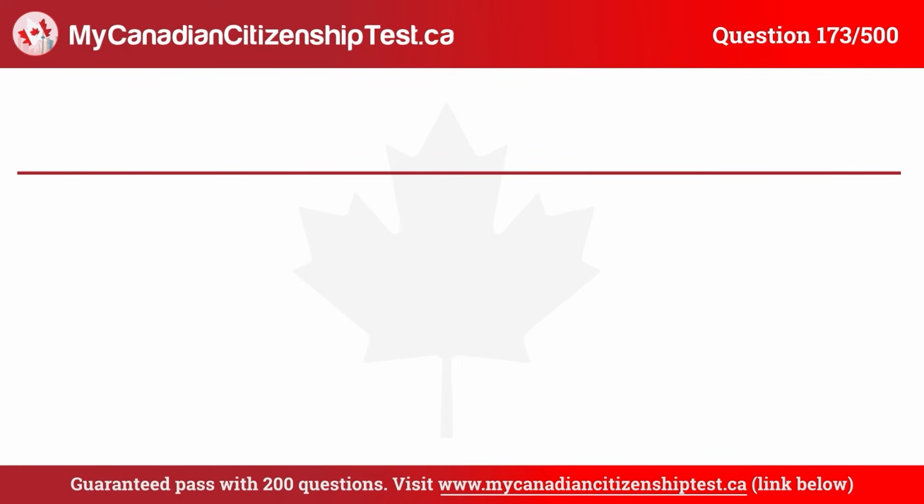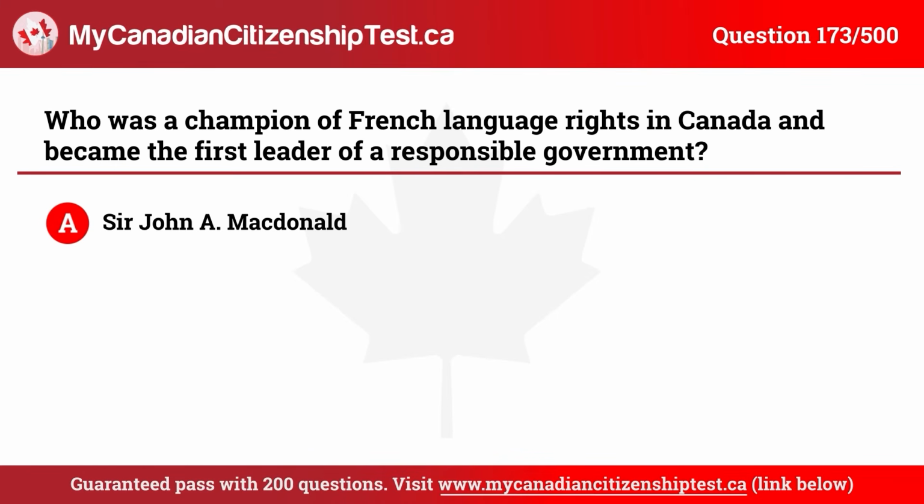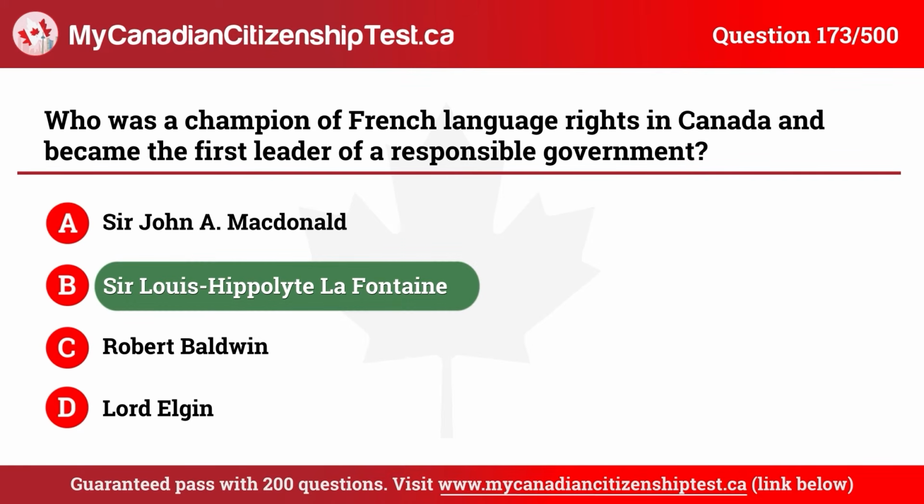Question 173. Who was a champion of French language rights in Canada and became the first leader of a responsible government? A. Sir John Macdonald. B. Sir Louis Hippolyte La Fontaine. C. Robert Baldwin. D. Lord Elgin. The correct answer is B. Sir Louis Hippolyte La Fontaine.